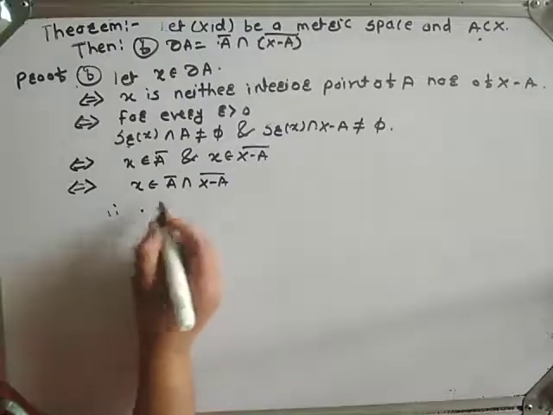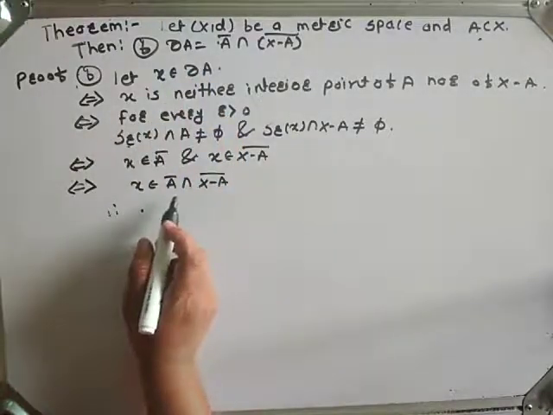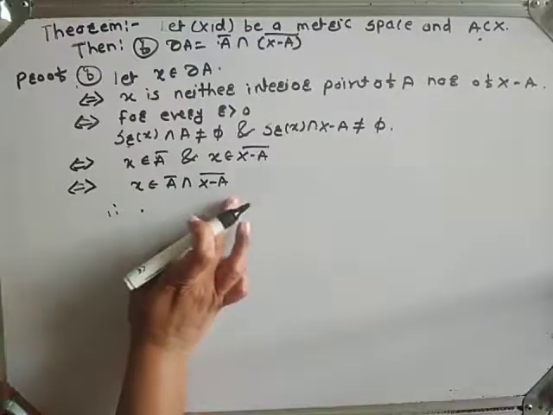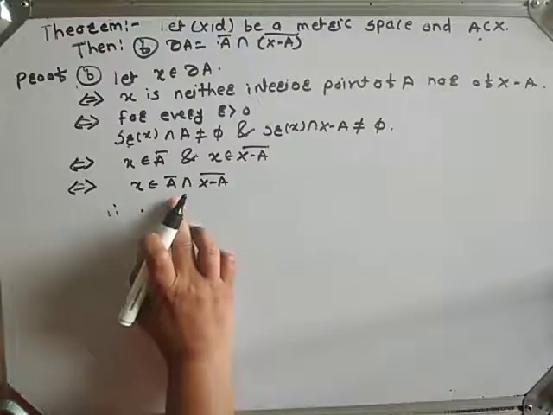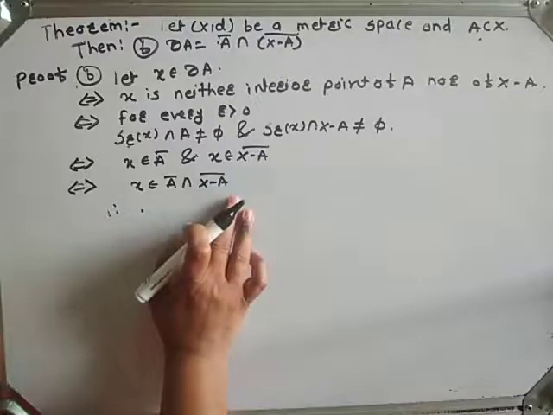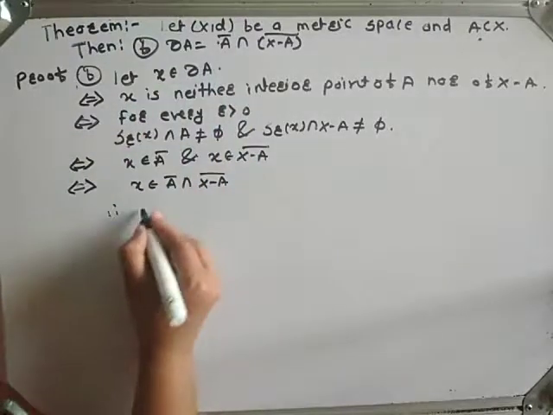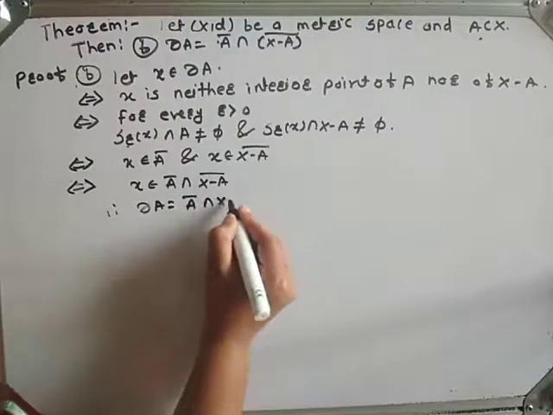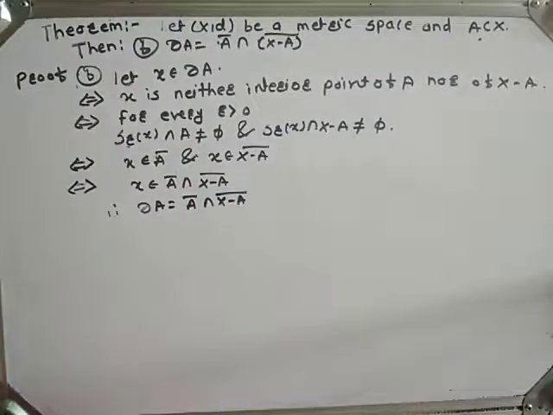Therefore, see here what we have taken: x belongs to boundary A, and we get x belongs to A closure intersection X minus A closure. And conversely, if x belongs to A closure intersection X minus A closure, we get x belongs to boundary A. Therefore, boundary A is equal to A closure intersection X minus A closure. This is the proof of part B.